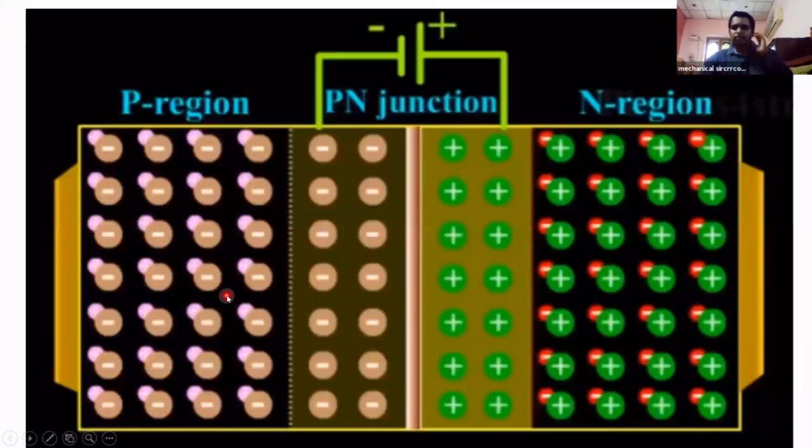See this, a potential difference exists between these negative ions and positive ions. That's why this is called potential barrier. Because of this potential barrier, the holes are not moving towards the n region, and electrons are not able to move towards the p region. This barrier is restricting the flow of electrons and holes. This barrier is called potential barrier. This is called PN junction.